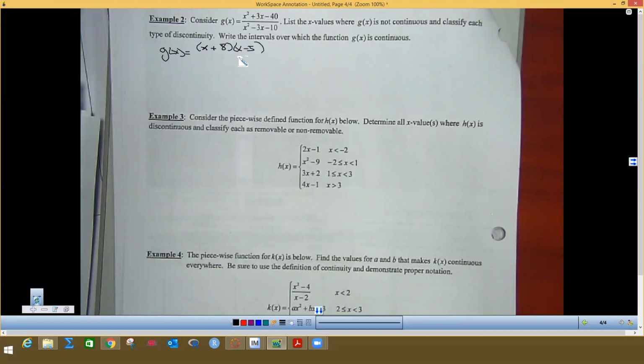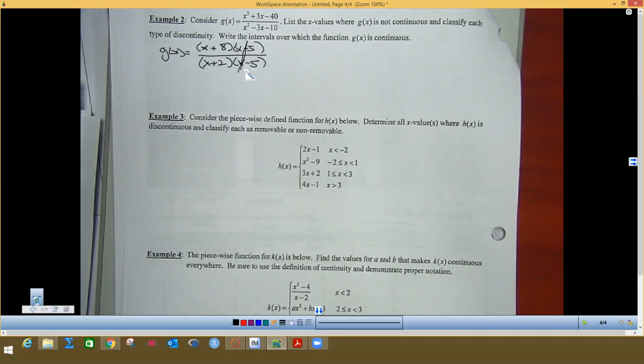And then we're going to do the bottom part, which is going to factor to x plus 2 and x minus 5. So if you look at this, this is why it's called removable, because these reduce out.